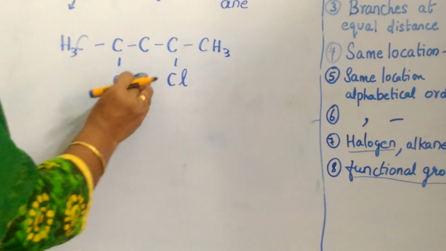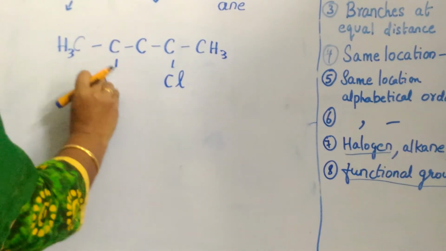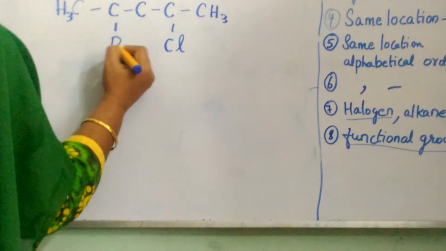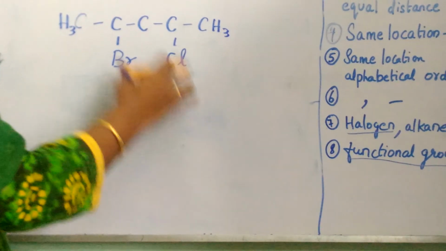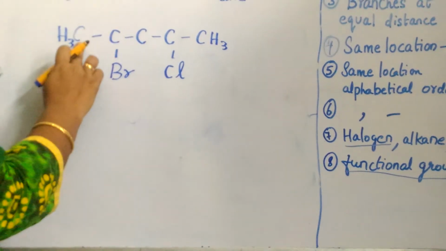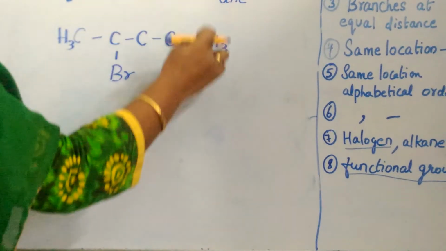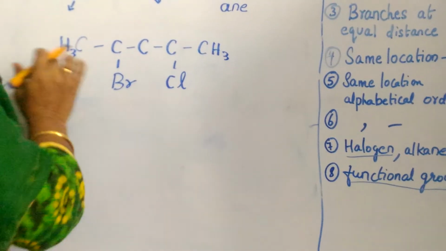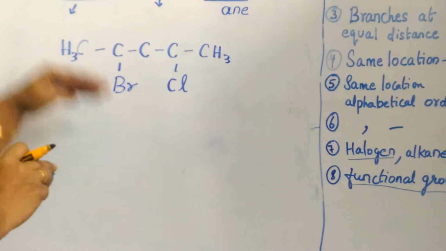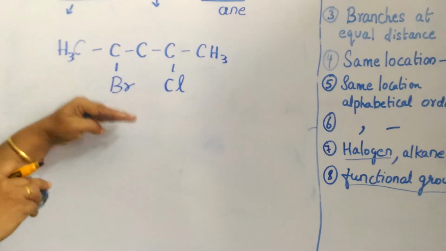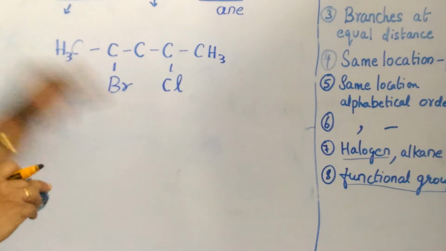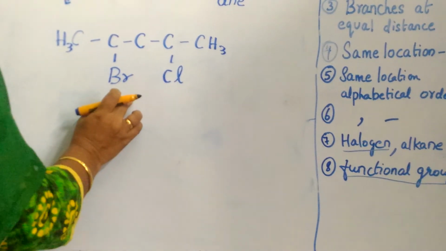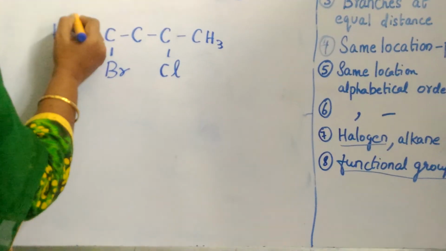Now, one more question arises in our mind. Suppose there are two halogens attached to the same carbon chain. Let me take, at similar positions, bromine and chlorine. If I start numbering from here, bromine will have the position 2. From here, if I start numbering, chlorine will have the position 2. Now, my confusion is this: from which side do I have to start numbering, if I have to name this compound? I have to give preference to the alphabetical order. In alphabetical order, bromine comes first, that is, B comes before C. So the numbering has to start from here.